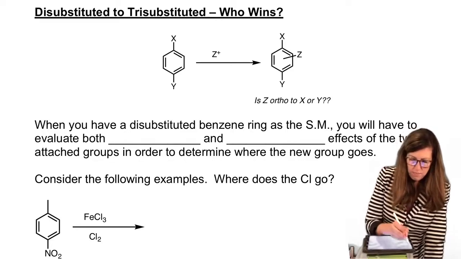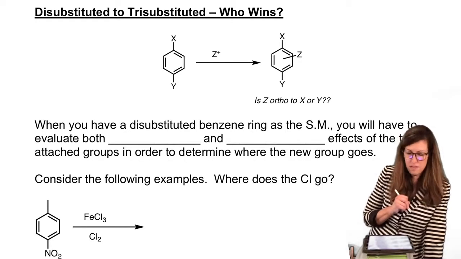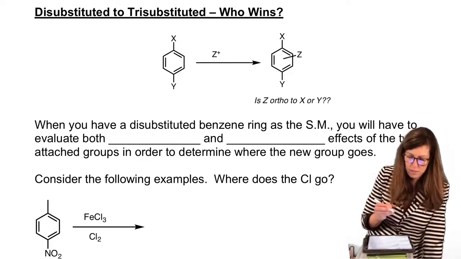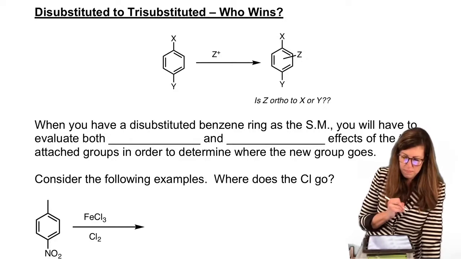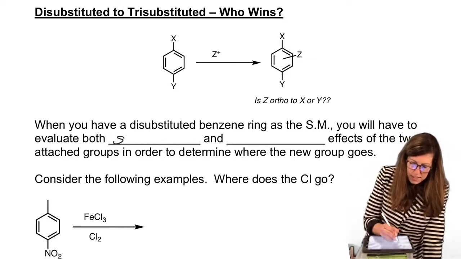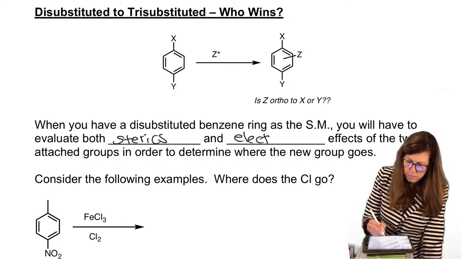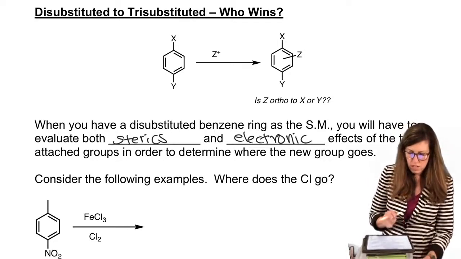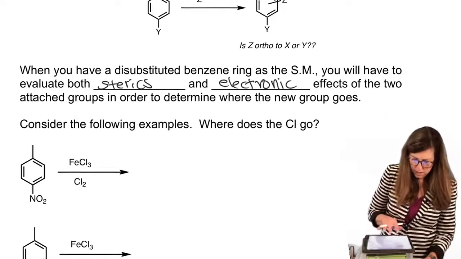Okay, when we have a di-substituted benzene ring, like we do here, and we're going to make it tri-substituted, we have to evaluate sterics and electronics of the 2 groups attached in order to determine where the new group goes. Okay, so let's give that a try. Let's see if we can keep that in mind.